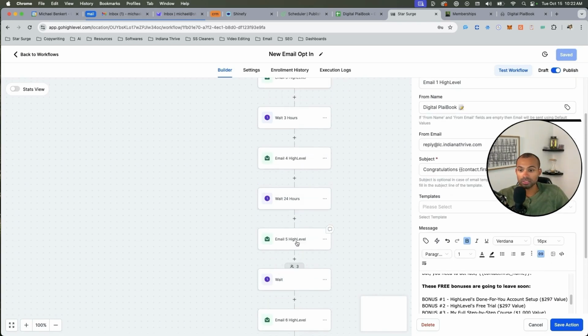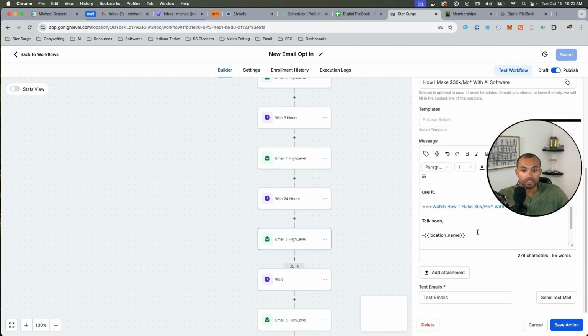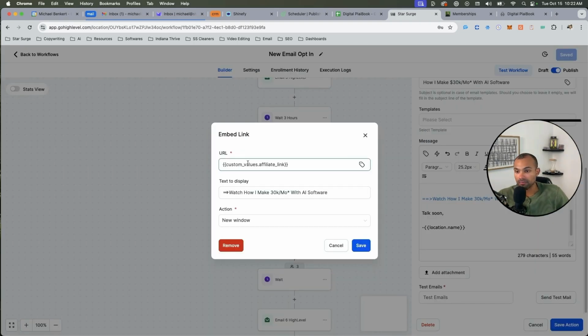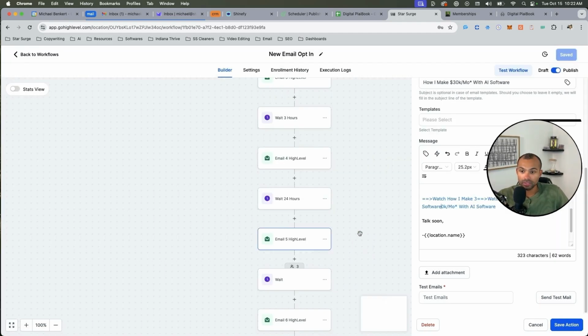So let's go back to one of these. Let's go to number 5. This hyperlink, you'll see, says custom value affiliate link. I'm about to show you, once you sign up for Go High Level or any other software or affiliate link that you want to promote, you're just going to enter in the custom value. And then once you hit save, it automatically populates that link.